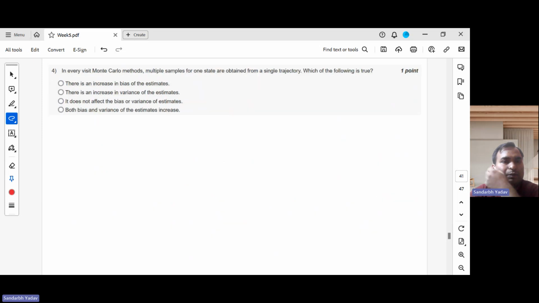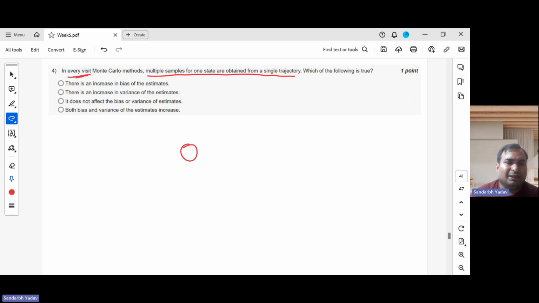Now I will move to the fourth question. Again, there are a lot of Monte Carlo questions. This one pertains to every visit Monte Carlo: multiple samples for one state are obtained from a single trajectory. Yes, this is the definition of every visit.